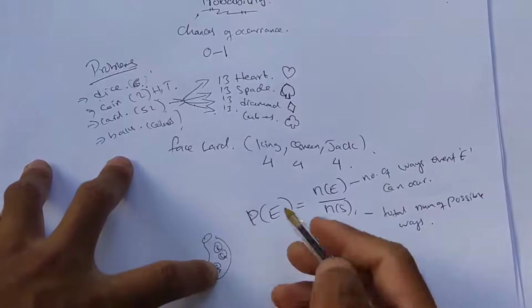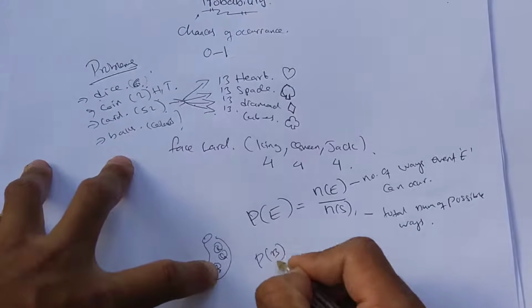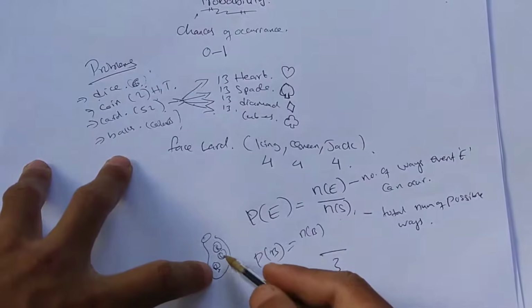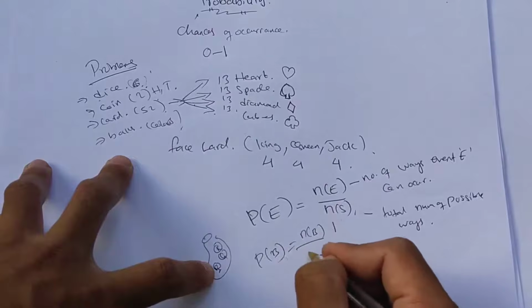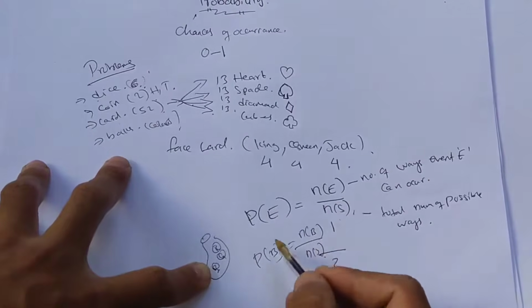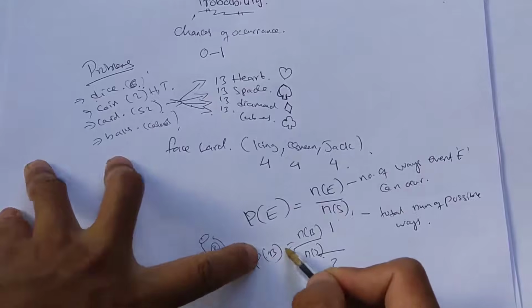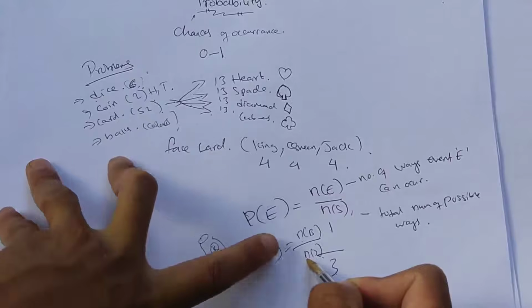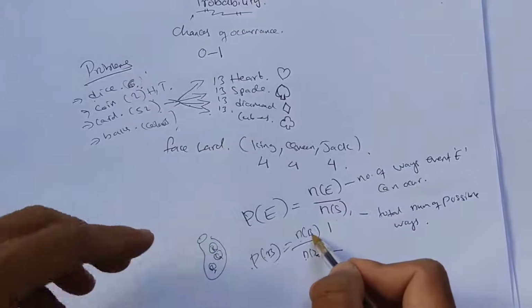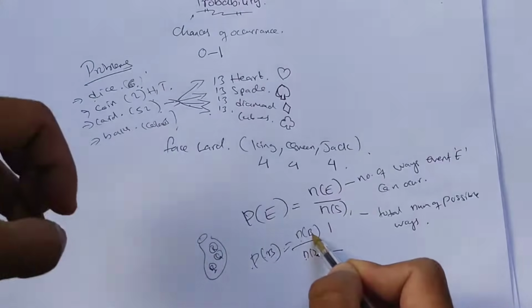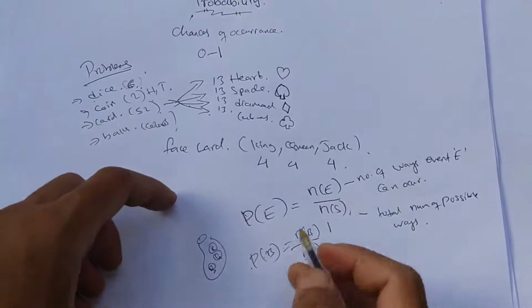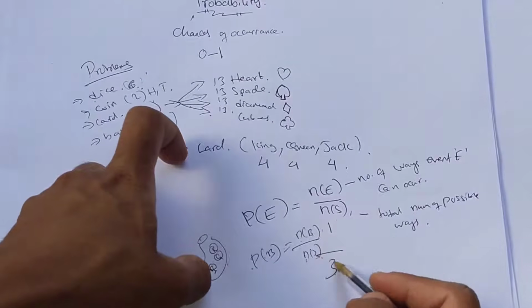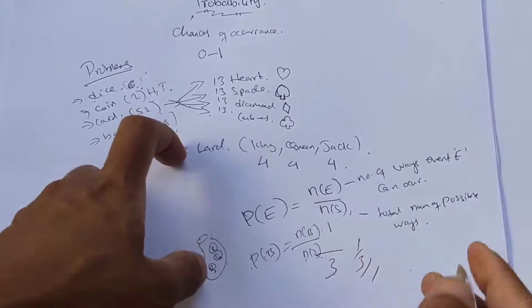The probability of getting blue is equal to the number of ways event blue can occur. There's only one blue out of 3 balls, so 1 by 3, which is the number of samples. The probability of event B occurring is equal to the number of ways event B can occur divided by the total number of samples. So for blue there's only one chance out of 3, so that is 1 by 3.